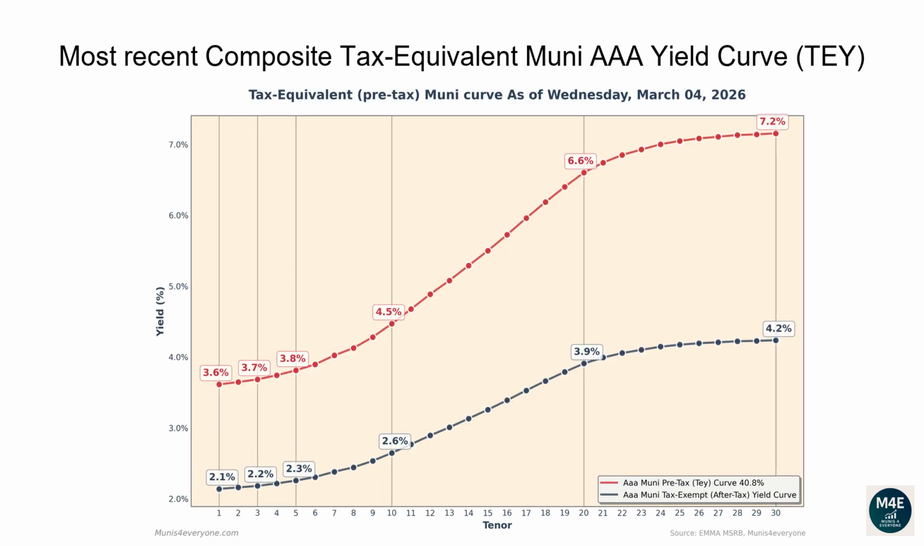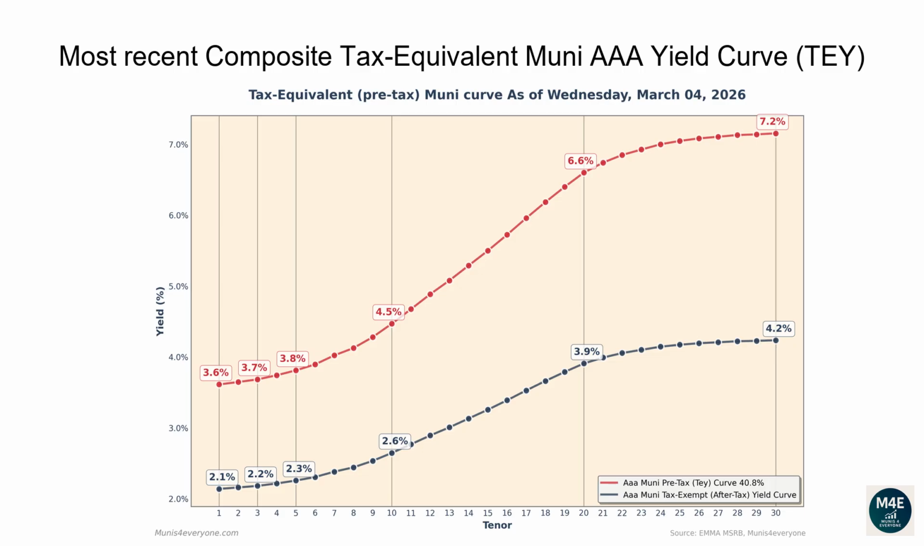Let's now go over the most recent composite tax-equivalent Muni AAA yield curve. The following graph shows, in red, the tax-exempt after-tax Muni yield curve, versus in blue its tax-equivalent pre-tax version assuming a 40.8% top tax bracket as of March 4, 2026. Why would you care to see the tax-equivalent version of the Muni yield curve? More on this later. Let's first go over the pre-tax, aka tax-equivalent yield curve.